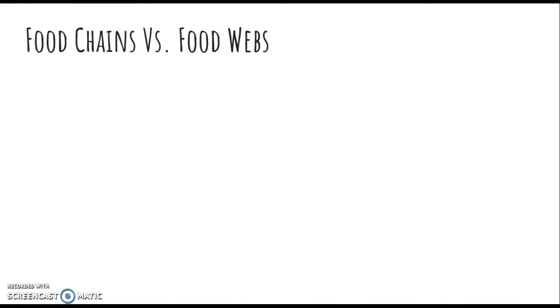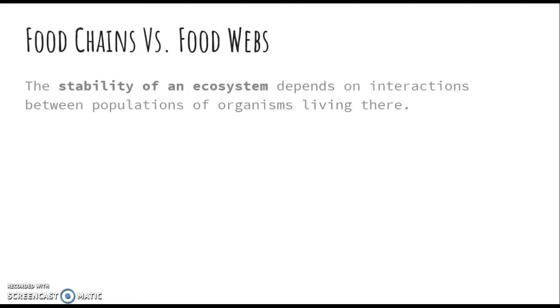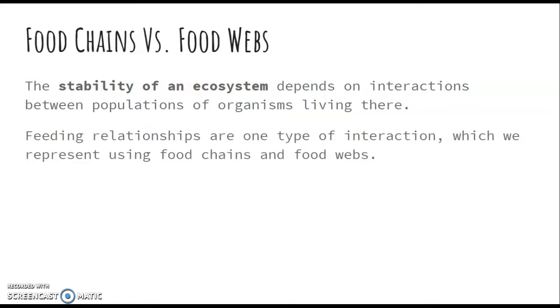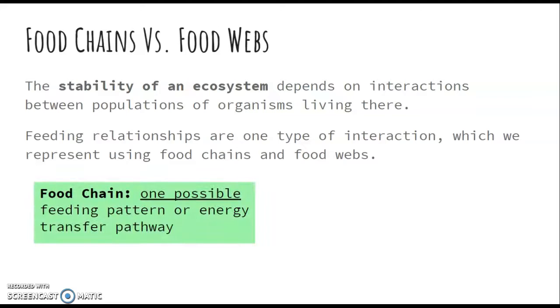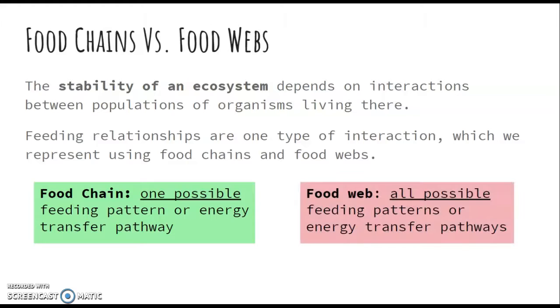When we want to map out and see how these organisms interact with each other, we have things like food chains and food webs. The stability of an ecosystem really depends on these interactions and the populations living there. So feeding relationships are one type of interaction that we're going to focus on today, represented in food chains and food webs. A food chain is one possible pattern or energy transfer pathway, versus a food web that has all possibilities of feeding patterns or energy transfer pathways.